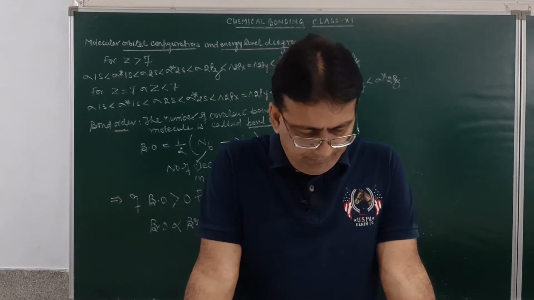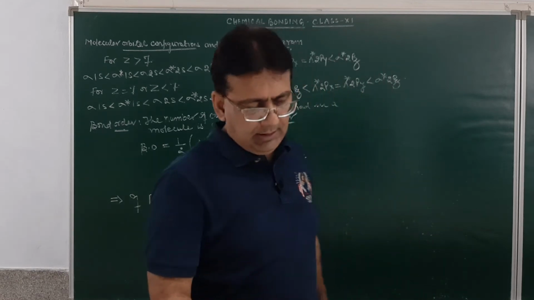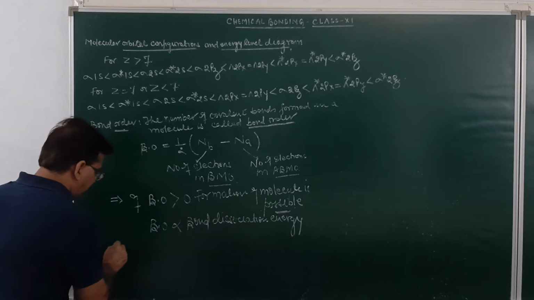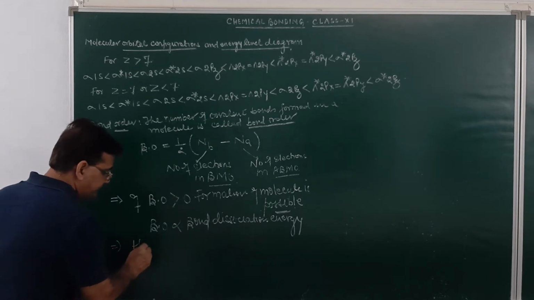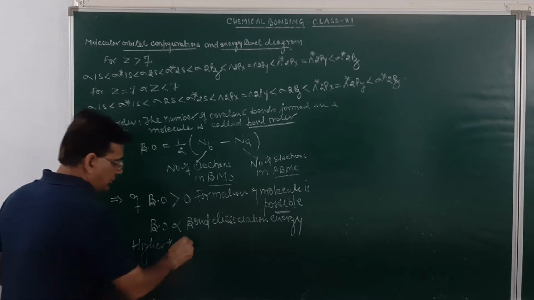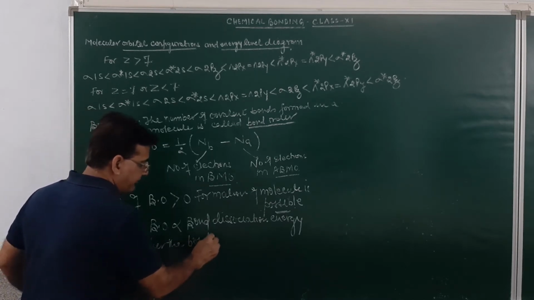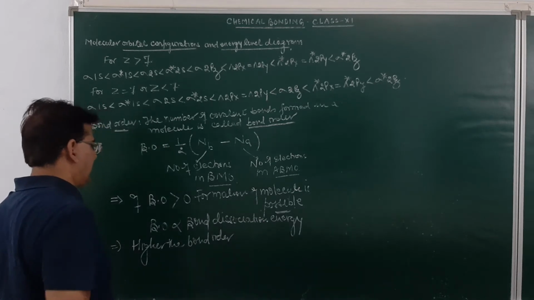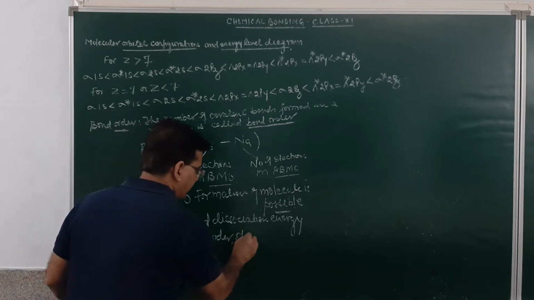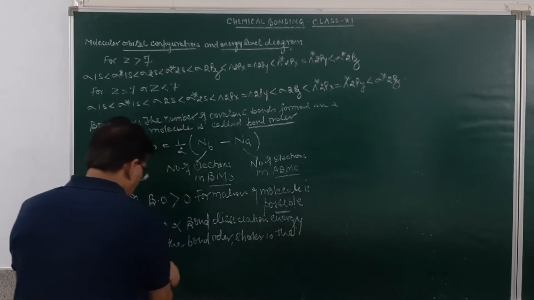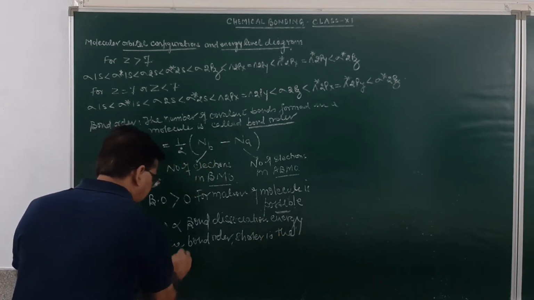Next point: the higher the bond order, the shorter is the bond length.